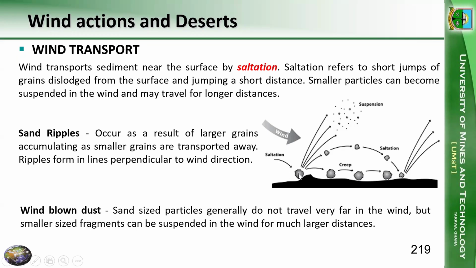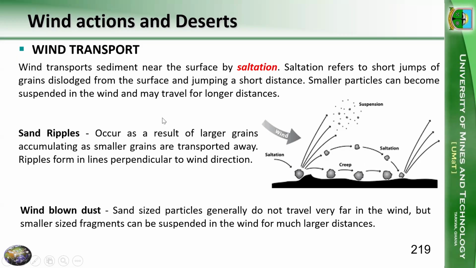We see from here, we have a jump to this point, then another jump, that's saltation. Then if the particles are very tiny, like dust particles, silt-sized particles, they can be carried, and that is suspension. Down here, we could have slow rolling movement, and that is creep.